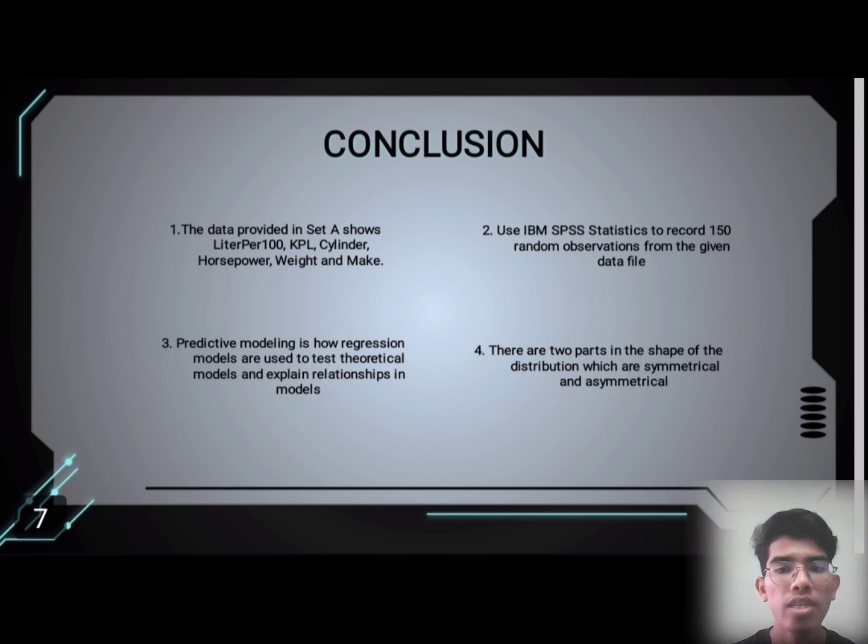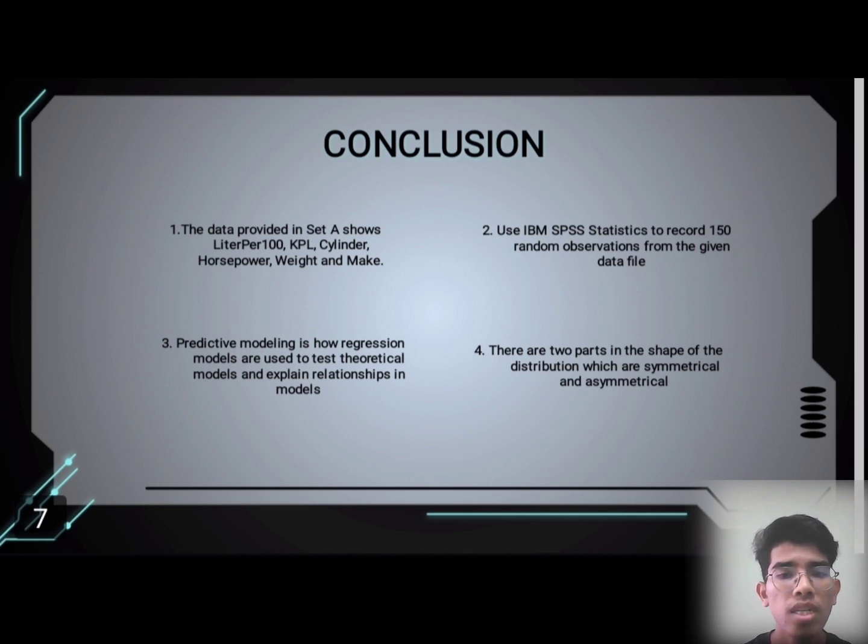In data sampling and categorical data recording, we used IBM SPSS Statistics to record 150 random observations from the given data file. We describe the data set using various numerical descriptive measures such as measures of central tendency, position, and variation. In the measure of central tendency, we need to find the mean, median, and mode for each dataset.